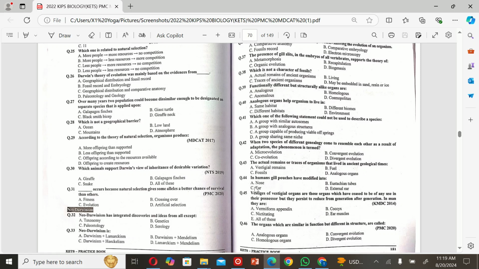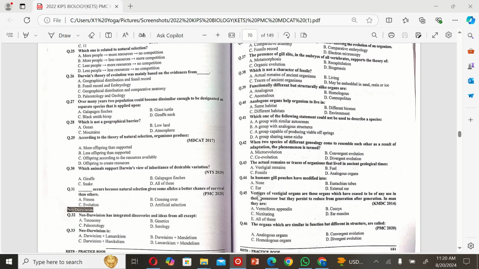Fossils. The next MCQ is: in humans, gill pouches have modified into A. Nose, B. Eustachian tubes, C. Ears, and D. External ears. So the correct option is B.